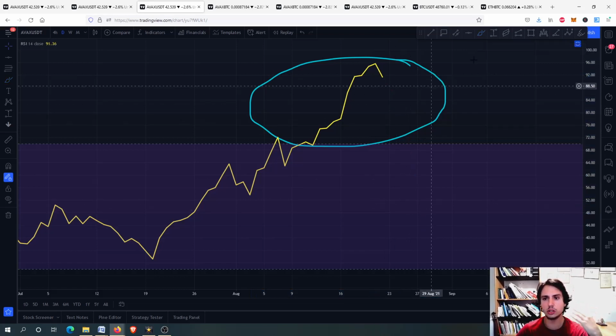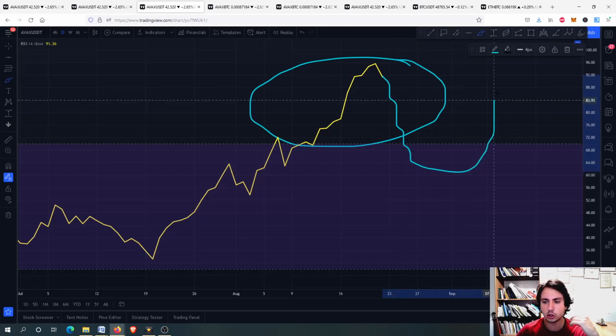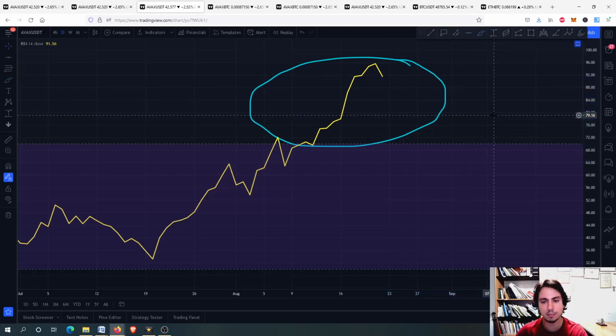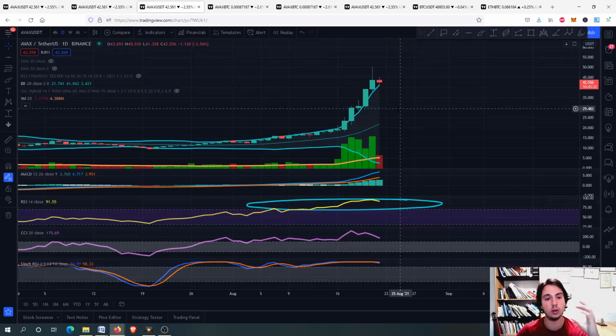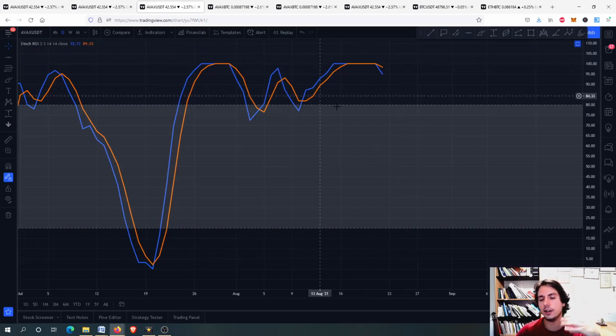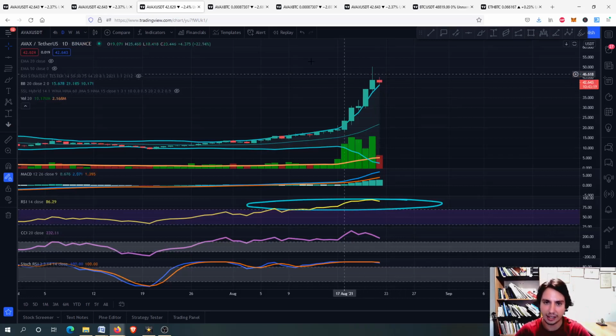For now, we don't have to be scared. It is very, very possible that we go a little bit down here on the daily and then manage to climb up, okay? We might be doing that. It will be healthy and you shouldn't worry at all, okay? The stochastic RSI is in an overbought situation as well. Same for the commodity channel index. So even if we correct a little bit, nothing important for now, okay?